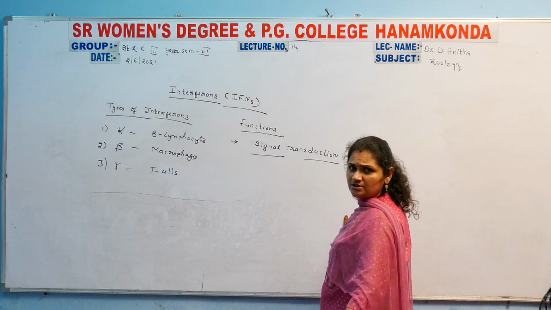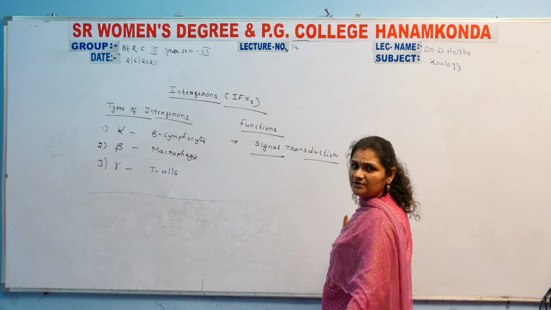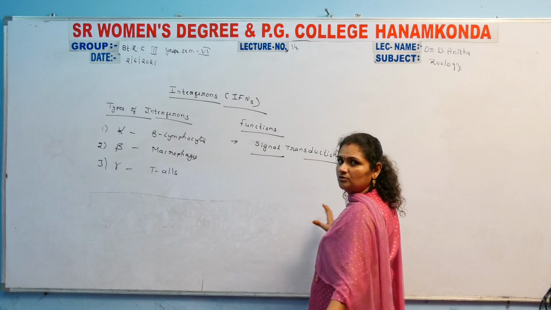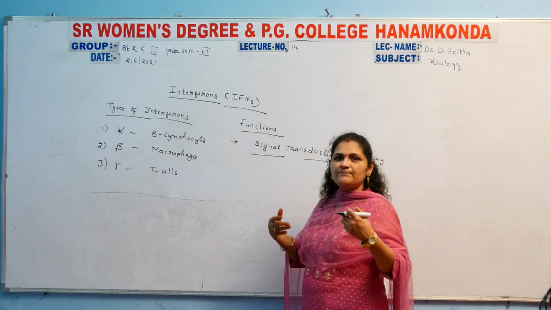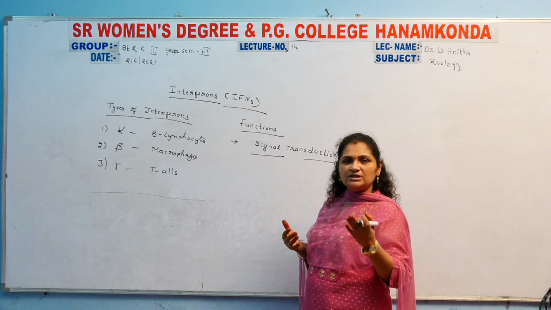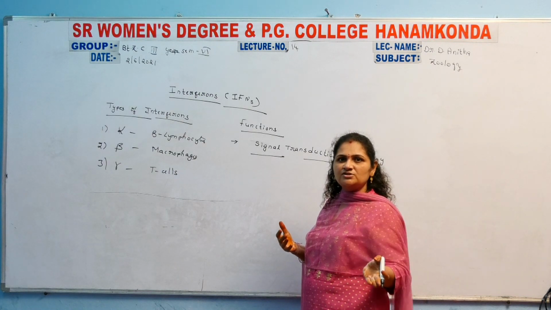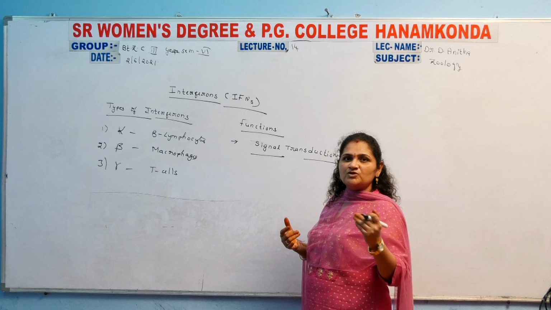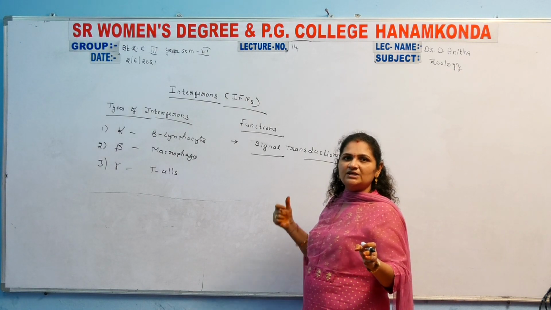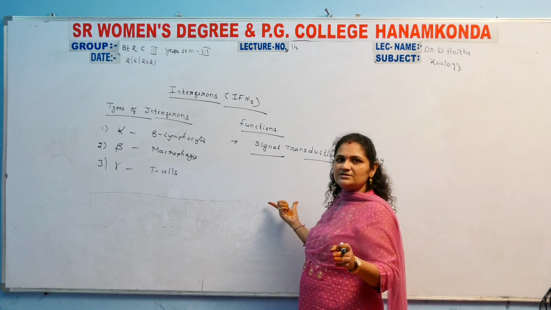By the effect of signals, some receptors are mediated with the interferons and bound to them. Then the cell functioning, such as protein synthesis or other functions inside the cell, is activated with the help of this signal transduction pathway.